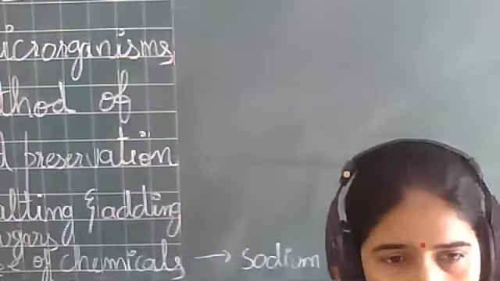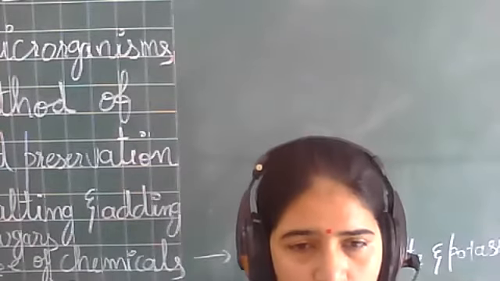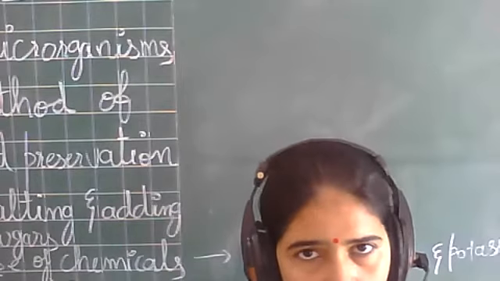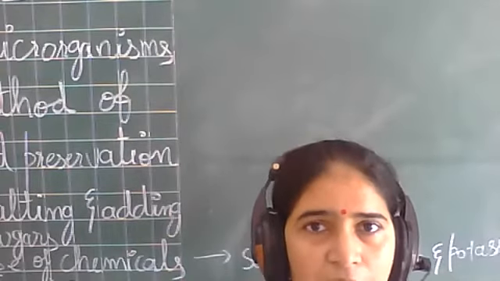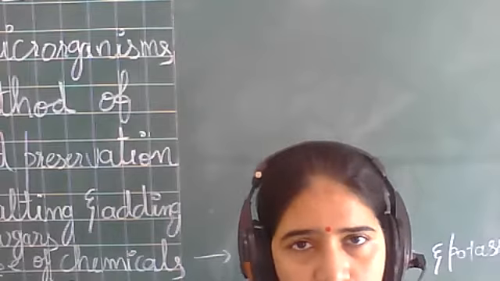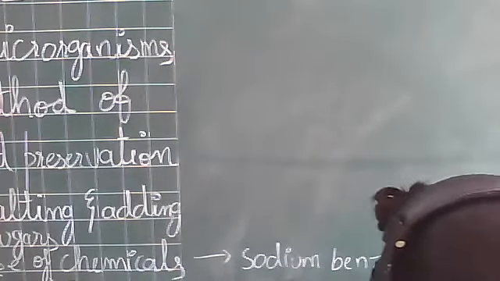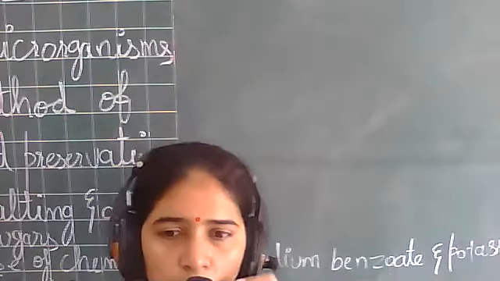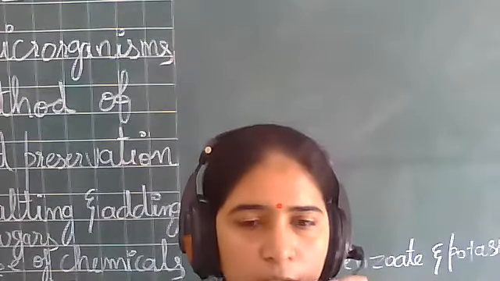When you add salt, the cell of the microorganism loses water. So, on adding salt to the food items like amla, like raw mangoes, right? Like food items like meat and fish, the cell of the microbe, that is the disease causing microorganism, loses water, right?